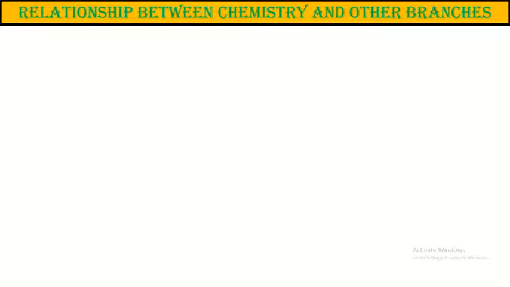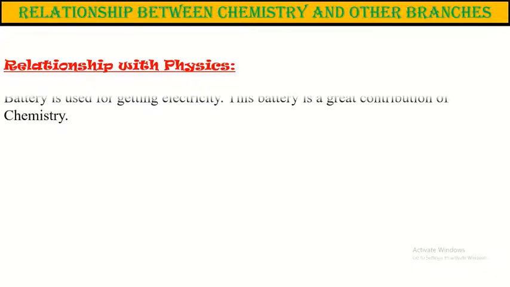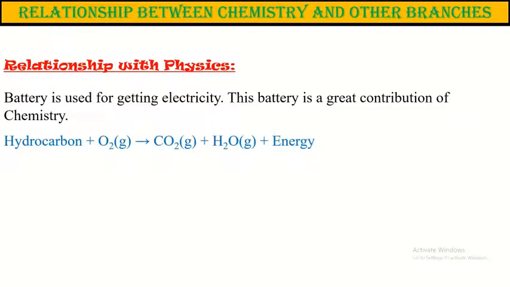Physics discusses magnets, electricity, different machines, etc. Energy gained by burning oil, gas or coal is the source for vehicles and electricity. Another one is the battery. You know, a battery is used for getting electricity. This battery is a great contribution of chemistry.